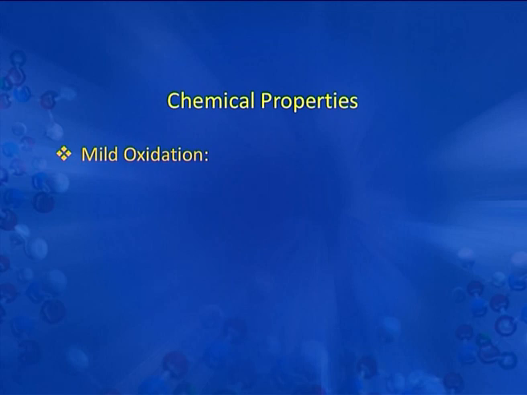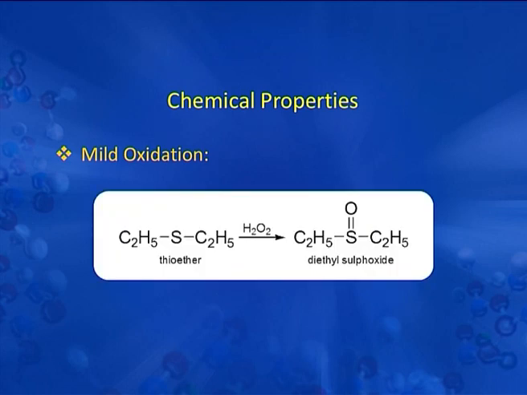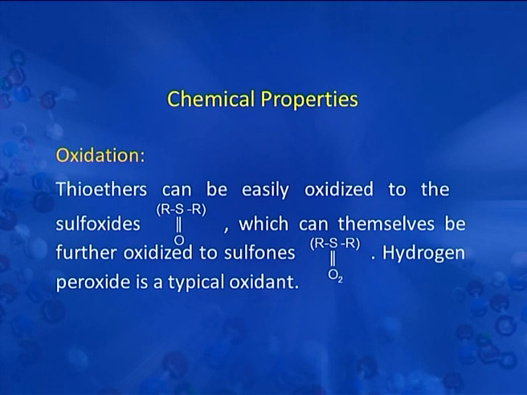Next are the oxidation properties of thioethers. First we will discuss the mild oxidation. In this oxidation, thioether reacts with H2O2, hydrogen peroxide, and we get diethyl sulfoxide. Thioethers can be easily oxidized to sulfoxides, that is RSOR, which can themselves be further oxidized to sulfones, that is RSO2R. Hydrogen peroxide is a typical oxidant in this oxidation.